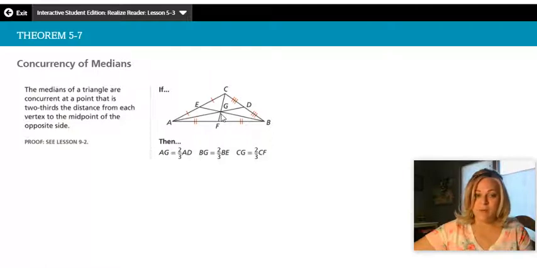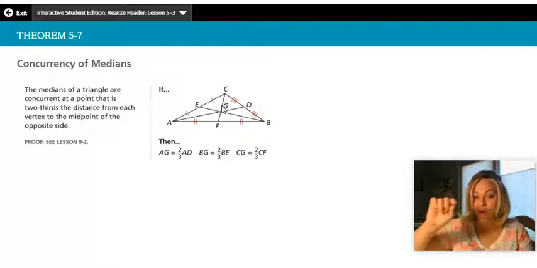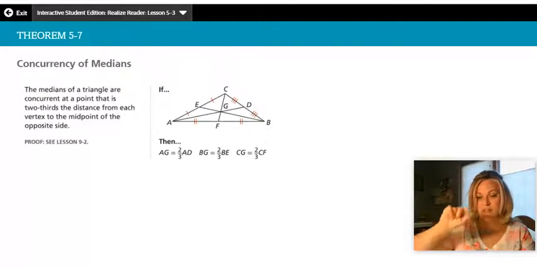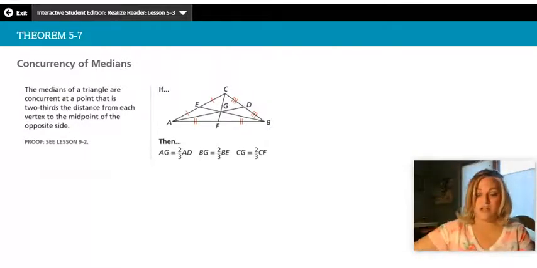That one point right there, that point of concurrency, creates a mathematical situation where the shorter side is 1/3 of the total length, and the longer side is 2/3 of that total length. So if you're ever told that this is a median and you have the point of concurrency, if this was x down here, this would be 2x, and the whole thing would be 3x. That's 2/3. So 1/3, 2/3, and together it's all 3/3, or the whole.